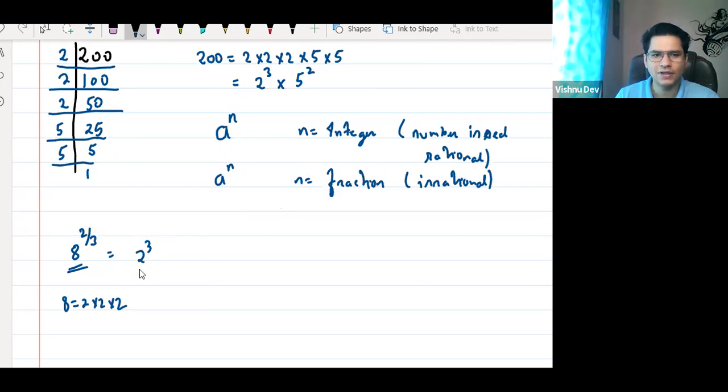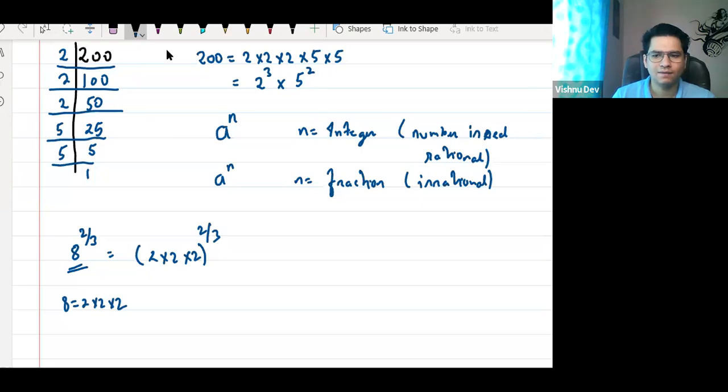We will study all of this, but these are concepts that will be taught in the next chapters. But you should know how everything is linked. Don't worry, if you're not getting these concepts, no issues, because this is a new topic that will come in a separate chapter. So 8 can be written as 2 into 2 into 2, whole power 2 by 3. Yes or no?